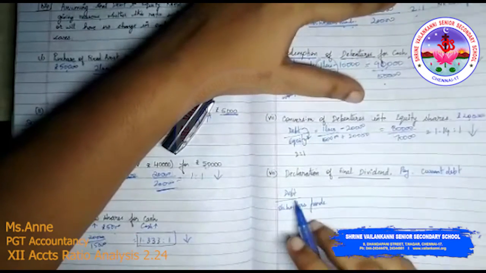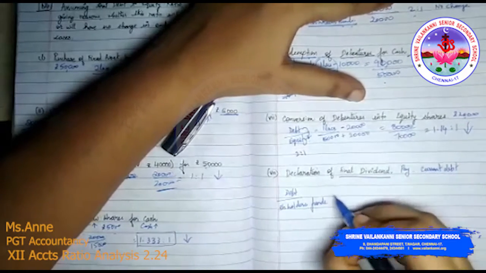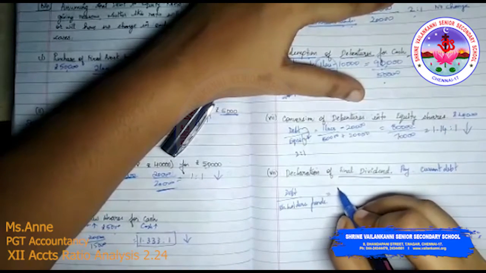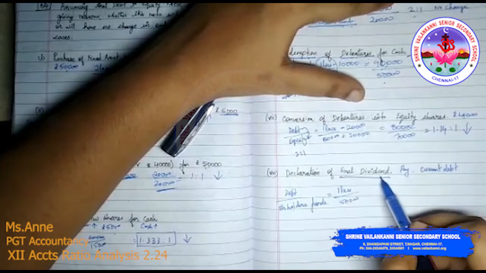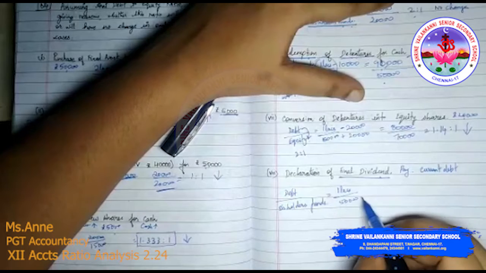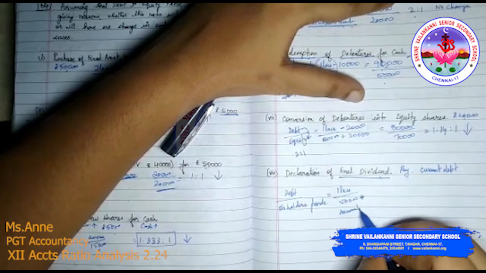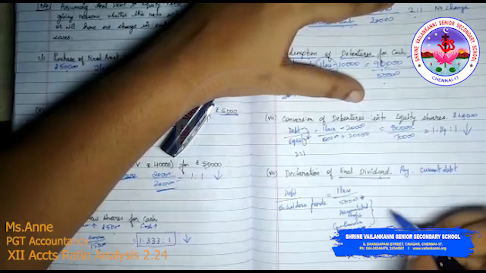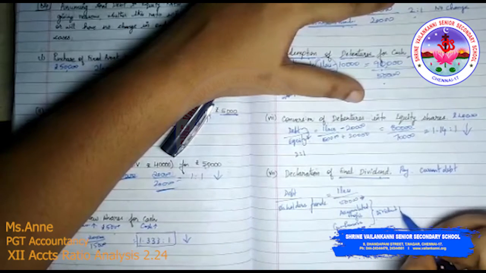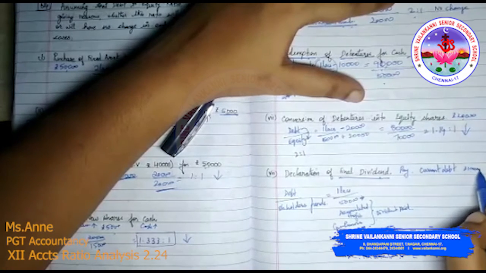So this becomes debt divided by shareholders fund. Say for example, debt is 1 lakh and shareholders fund is 50,000. If we declare the final dividend, a part of this shareholders fund, either accumulated profits or general reserves, will be used to pay the dividend. Suppose we are paying 10,000.